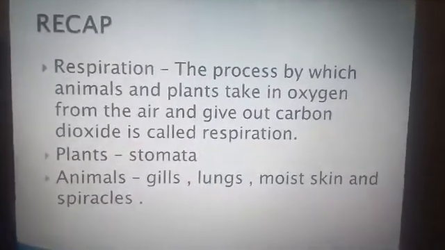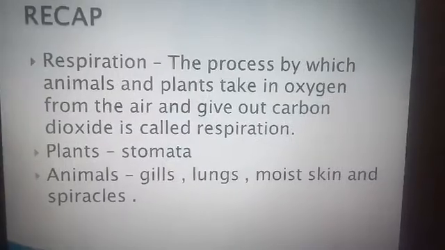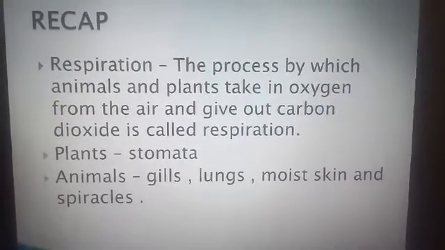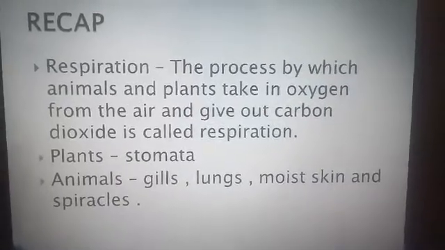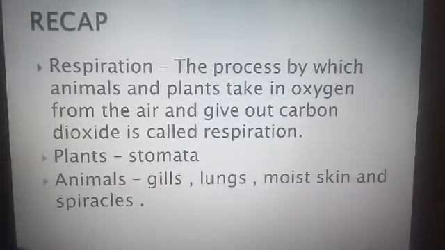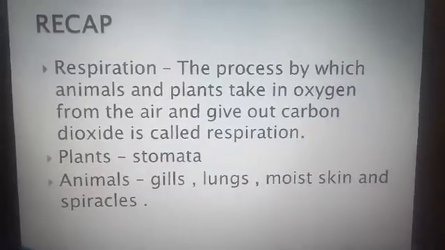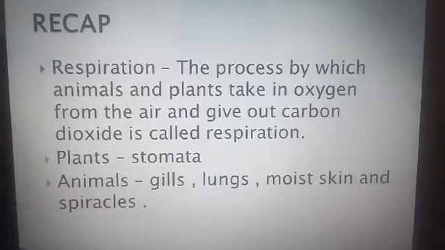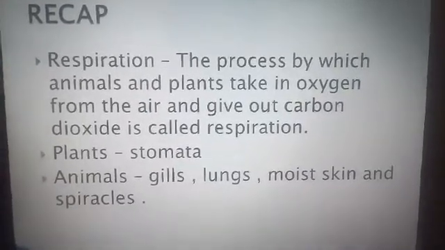A quick recap of what we have learnt. Now, today's session, I was teaching you about breathing organs. To define the word respiration, the process by which animals and plants take in oxygen from the air and give out carbon dioxide is called respiration. This is apt for animals, I know.